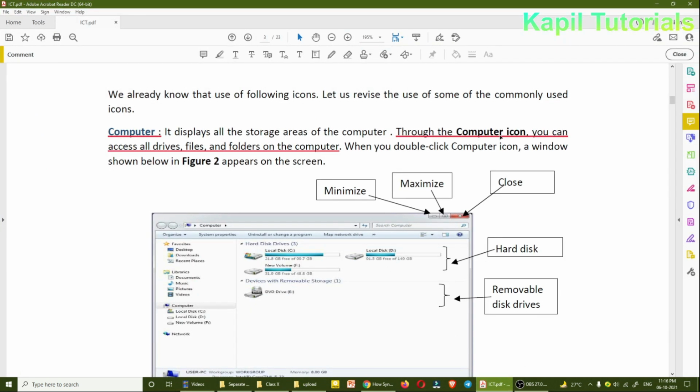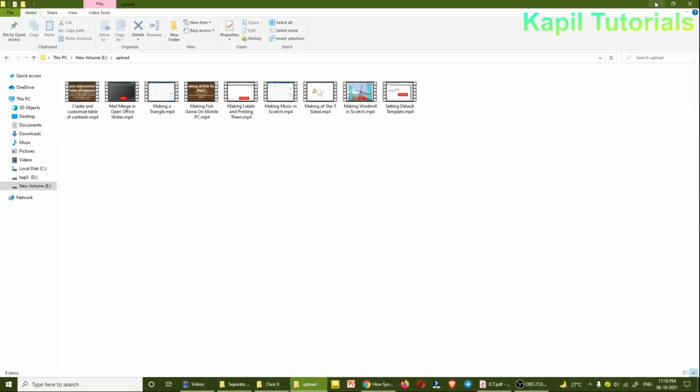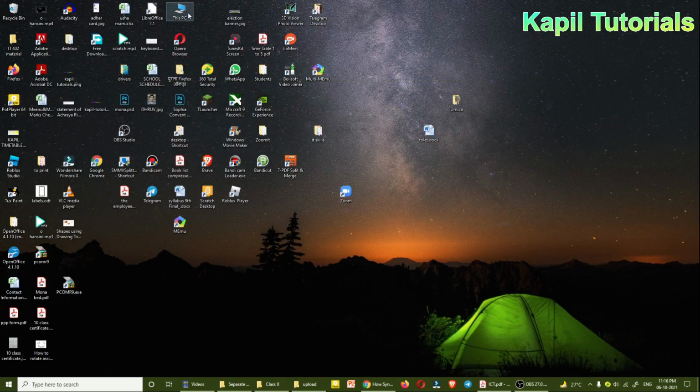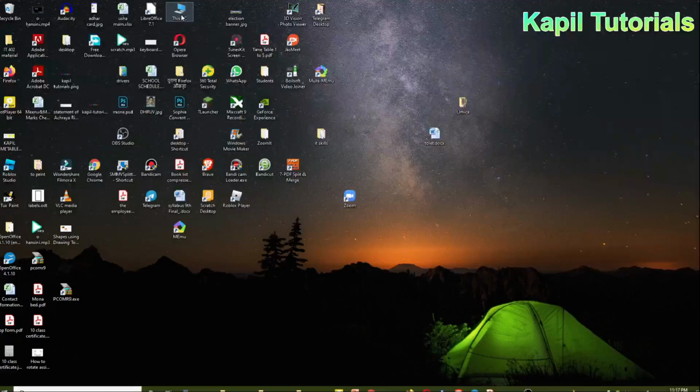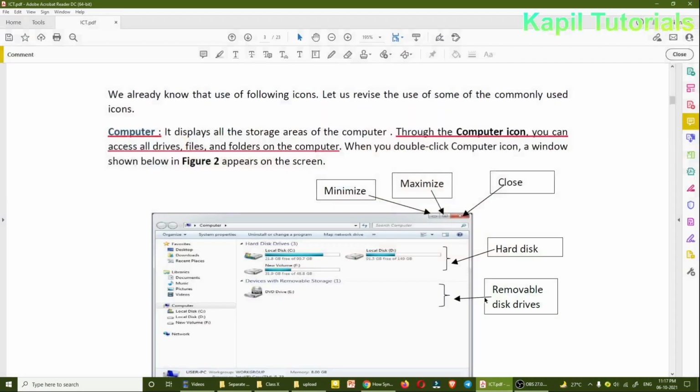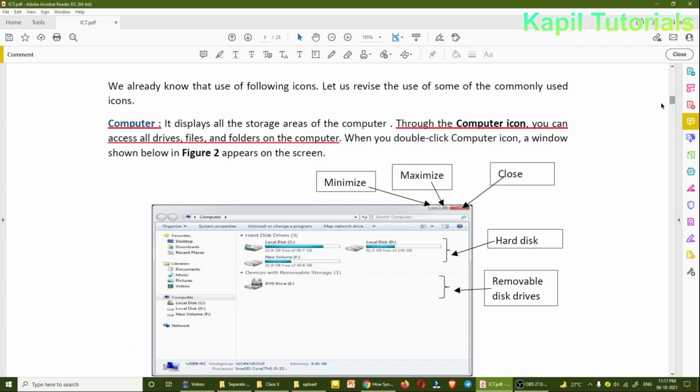Here it is called the computer icon in Windows 7. Here, in Windows 10, it is This PC. The work is the same. When you double click the computer icon, a window is shown, and the same kind of window comes on Windows 10 also. Now the minimize, maximize and close options, we'll be covering these.